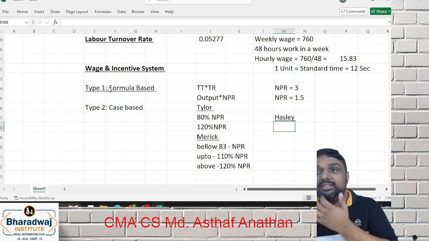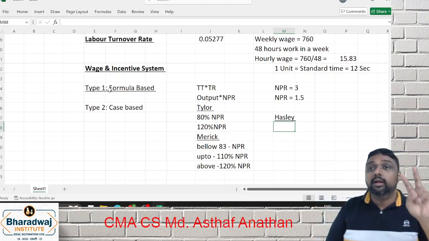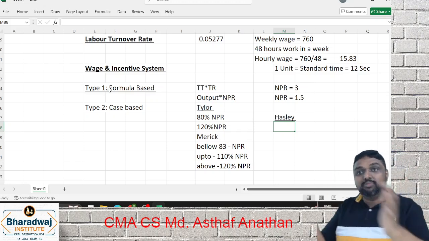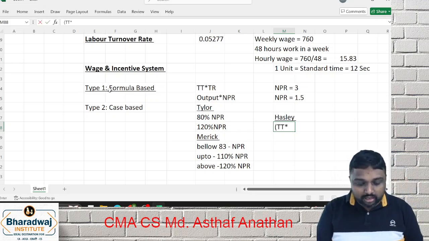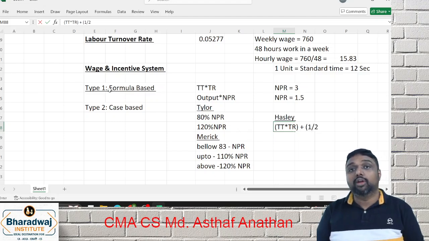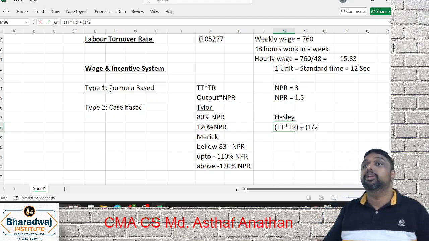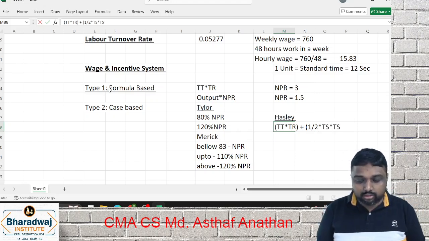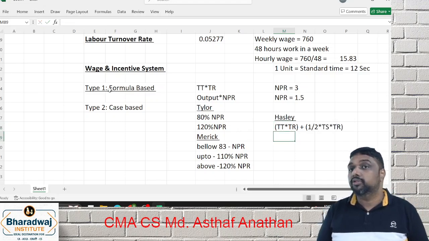Now, what is this Halsey? There are 2 points. This is generally called premium bonus. This is normal wage plus bonus. So 2 parts are there. Time taken into time rate is 1 part. Then half of, you can put either half or you can put 50%, both ways are correct. Half of time saved into time rate. This is the formula for Halsey.